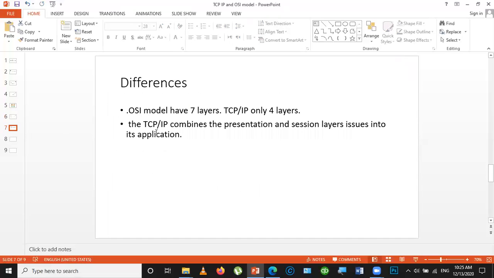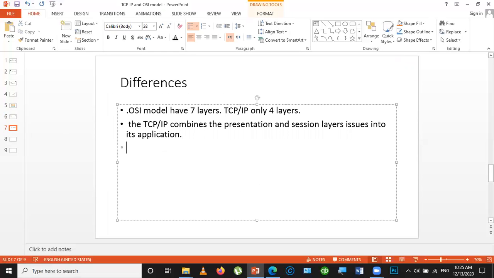Then we can look at the other differences. TCP/IP protocols are considered to be the standard around which the internet has developed.